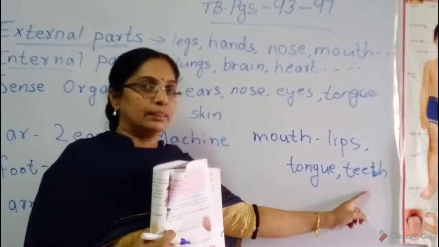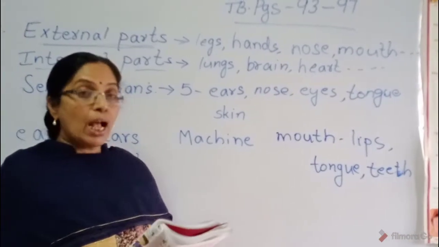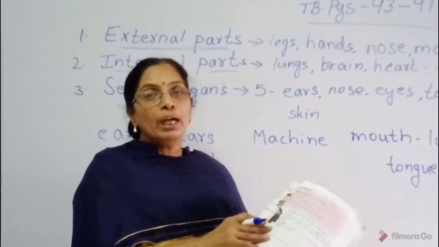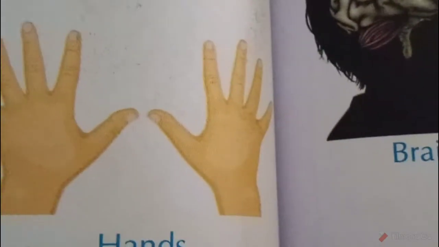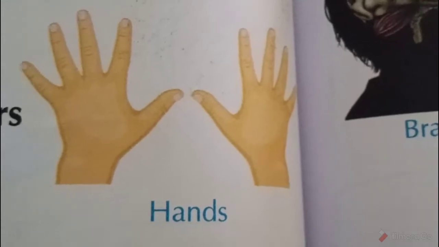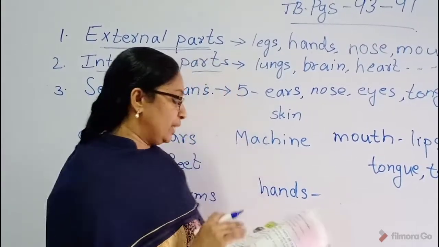Okay children? Then next, we have 2 hands. See the picture, children, 2 hands. What are the parts of our hands?